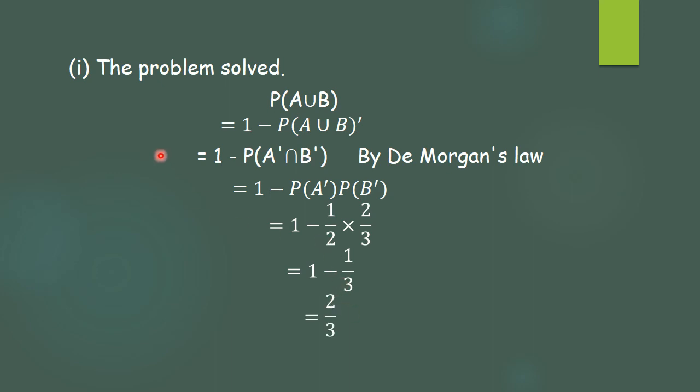So we have calculated, the problem is solved. It will be 2 by 3, and that is A union B. We can use the formula A plus B minus intersection and simplify. You will get the same answer. That was the first part.